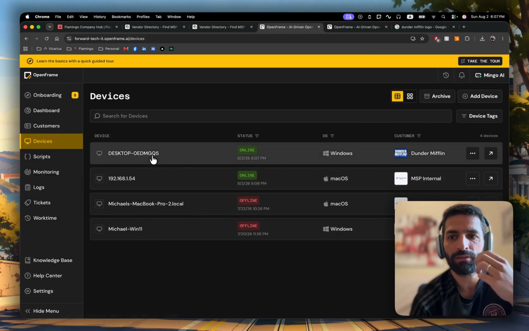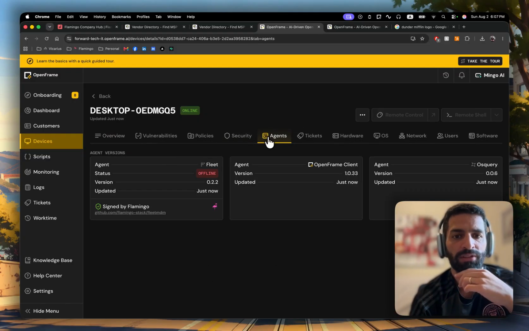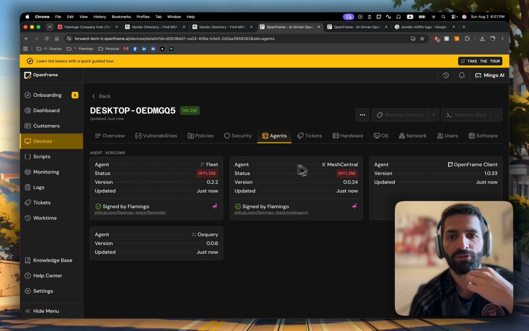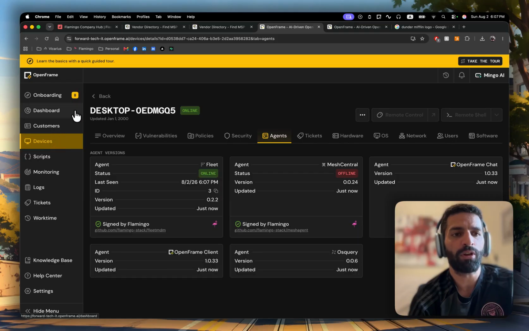And here is my new machine. You see that it's already tagged under Dunder Mifflin, and now we're going to start seeing the agents getting deployed. The two agents that are going to get deployed are Fleet, which is an MDM solution, and MeshCentral. You see that both of them got downloaded. MeshCentral will allow us to remote control and remote shell the device, and Fleet will allow us to query the device with osquery and create policies.